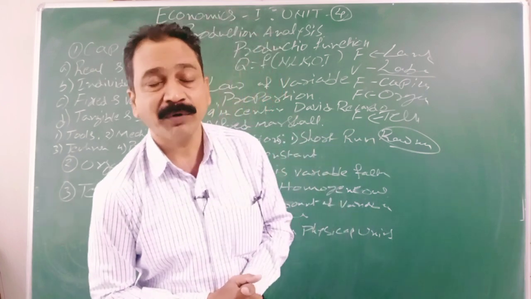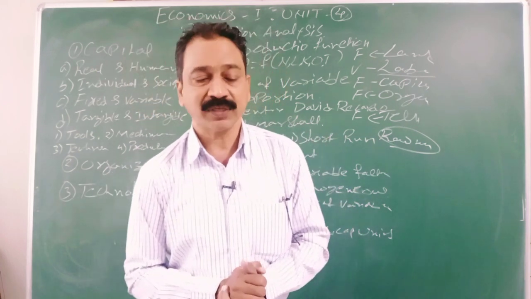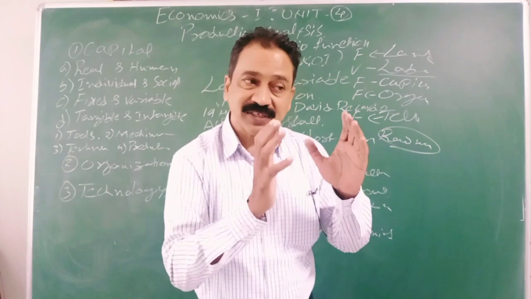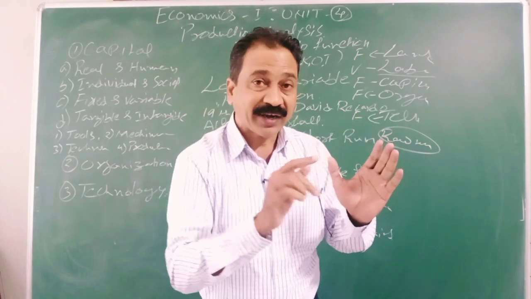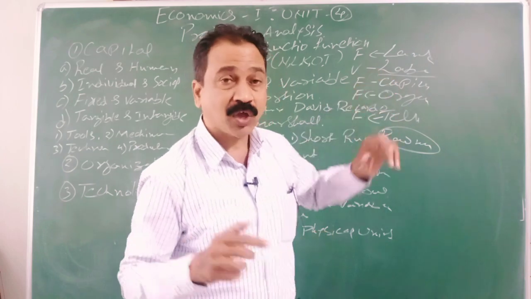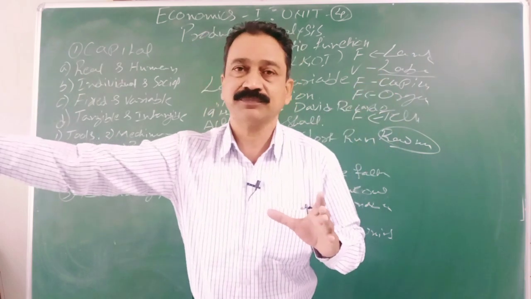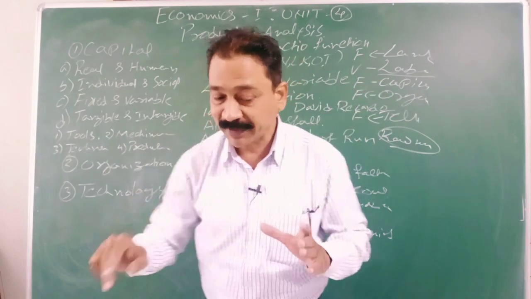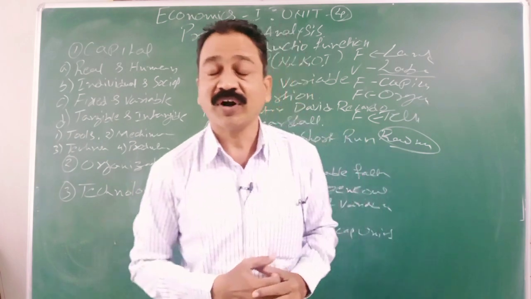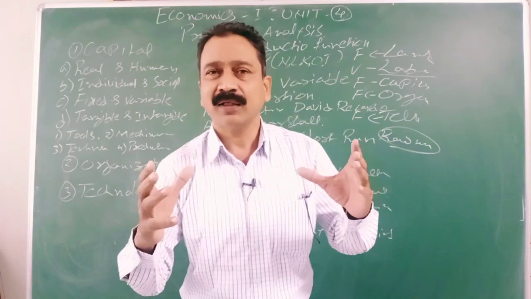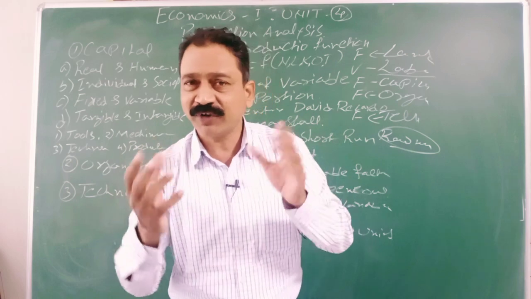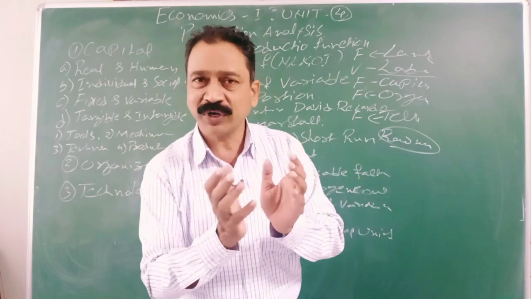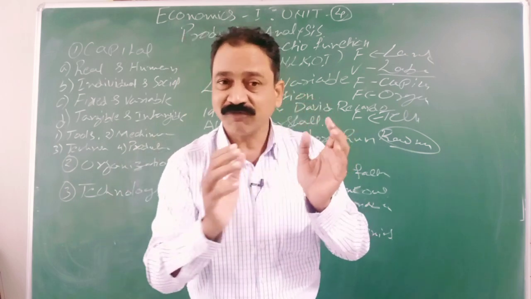So in the variable proportions, we will discuss how fixed factors can be kept fixed, and by changing the variable factors, how you can increase the production. It is the main duty of the organizer. What does he do? He will see that by changing the different combinations, he will change the combination. Some factors fixed, some factors variable.